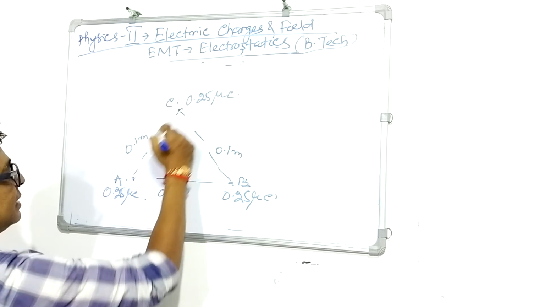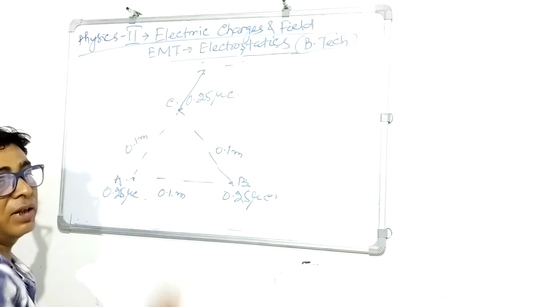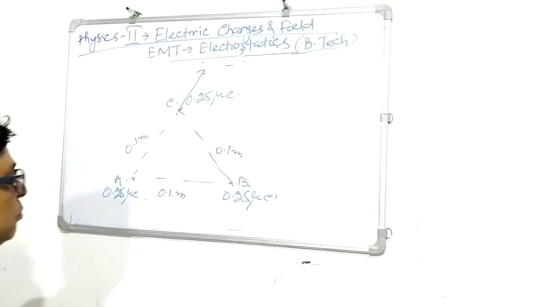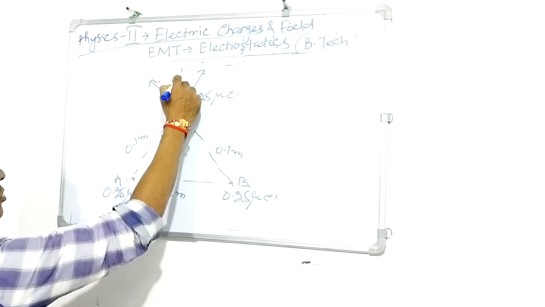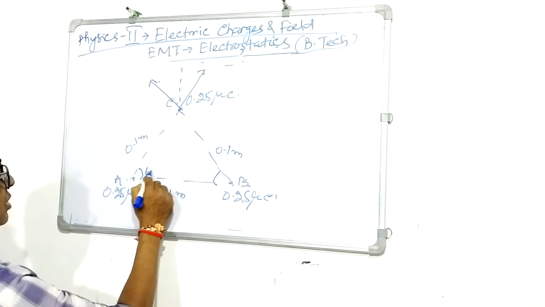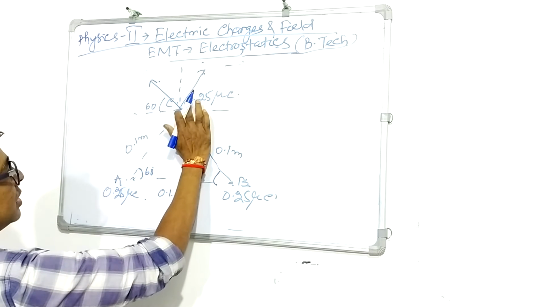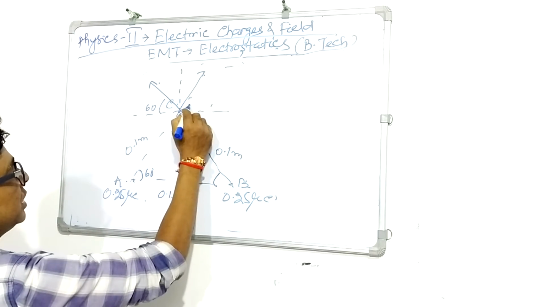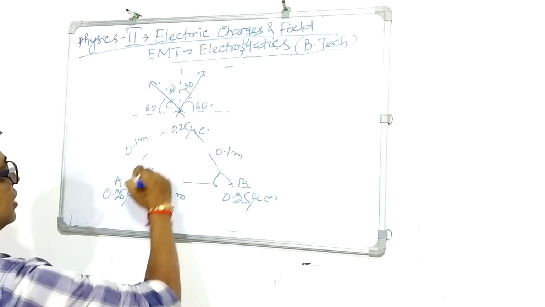The force on C due to A will be along this direction, away from A, because there will be repulsive forces, as these have the same polarity. Similarly, the force on C due to B will be along this direction. Now what will be the resultant of these two forces? As you know, this angle is 60 degree and this one is also 60 degree. So this one will be 30 degree, and this one will also be 30 degree.